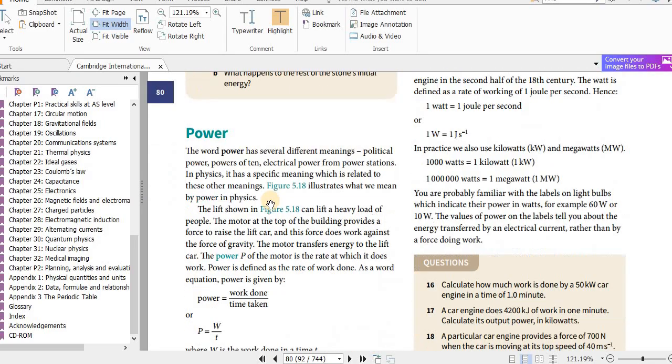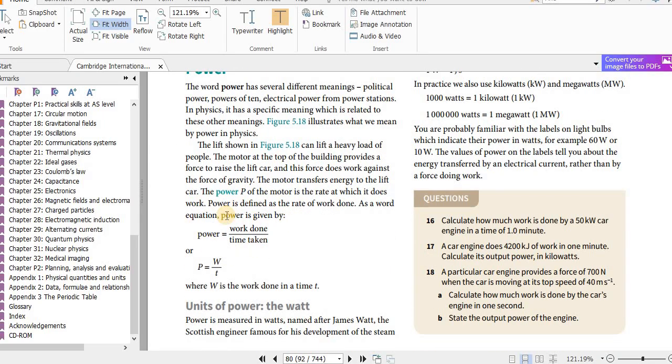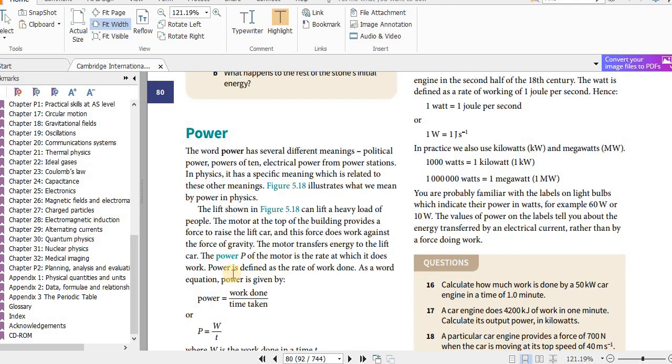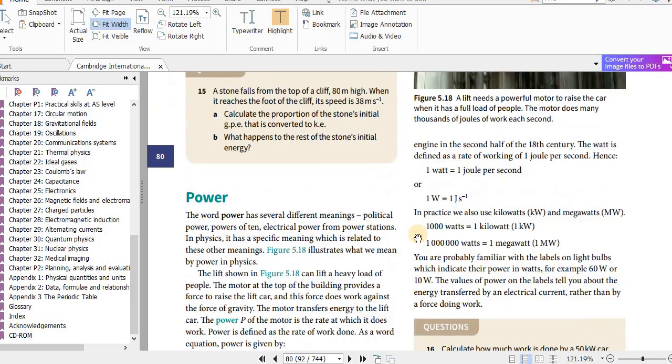Okay, next topic is power. You have seen this equation, power equals work done over time taken. We can also say power equals energy transferred, because work done equals energy transferred. We saw it previously. So power equals W over T and power equals E over T. W is for work done, E is for energy transferred. The unit of power is watt. Joules per second is watt.